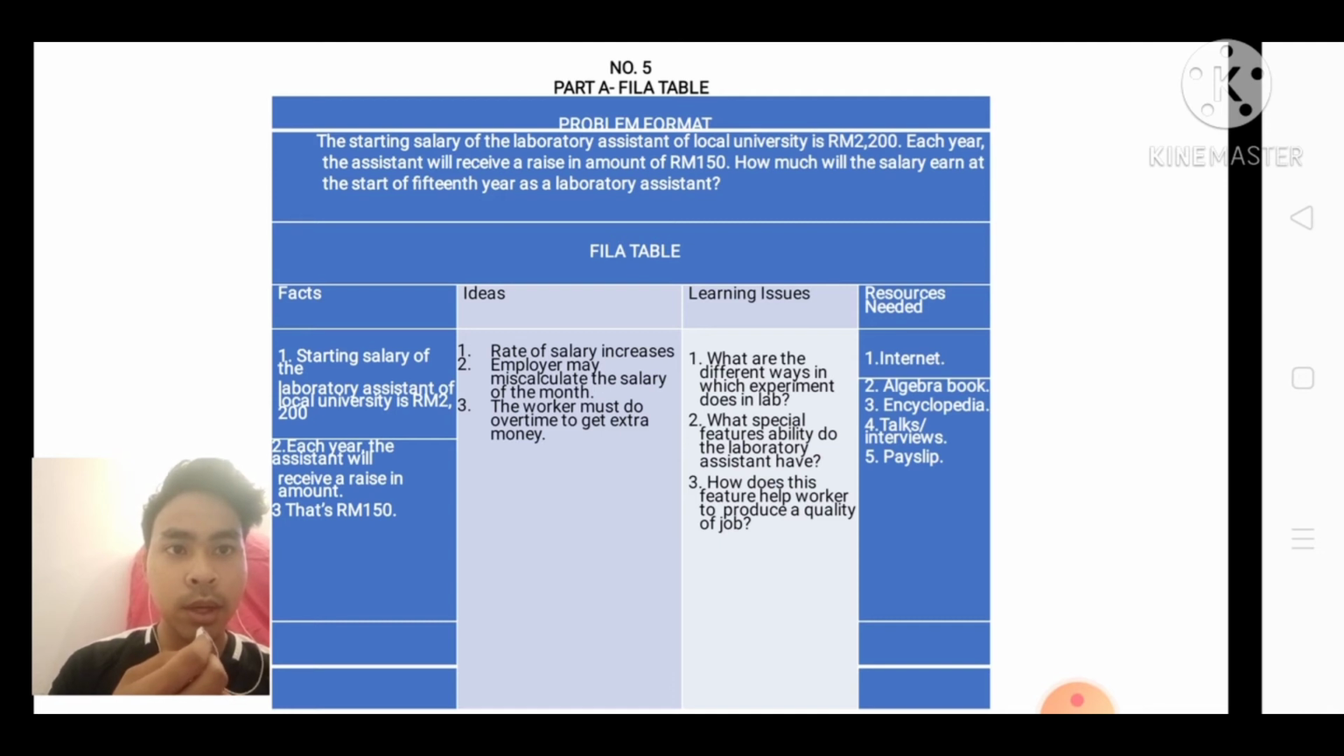Learning issues: what are the different ways an experiment is done in the lab? What special ability does the laboratory assistant have? How does this ability help the worker to produce quality work? Resources needed: internet, algebra book, encyclopedia, talk or interview, payslip.